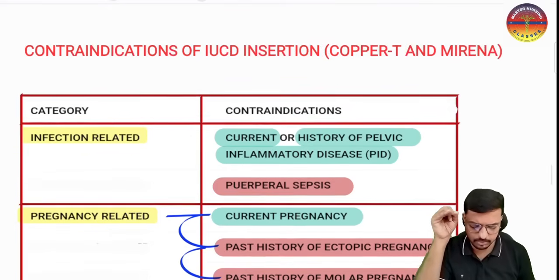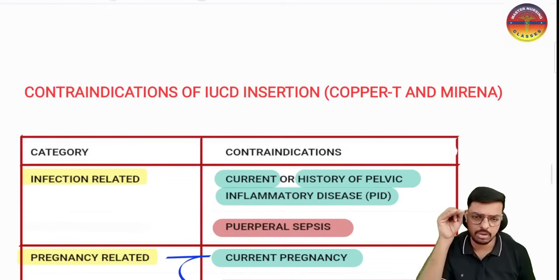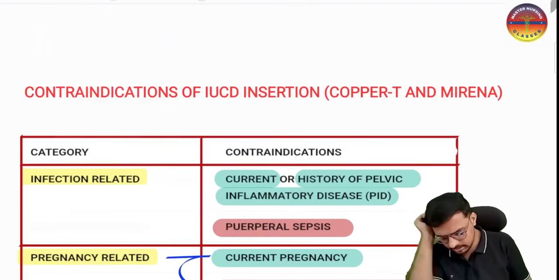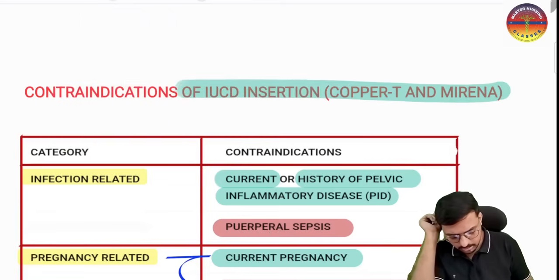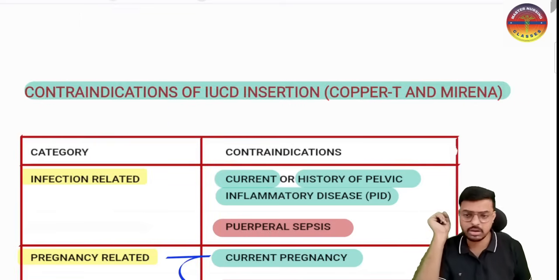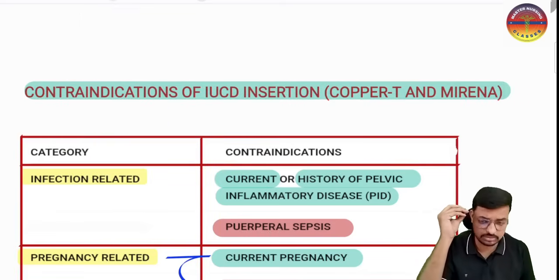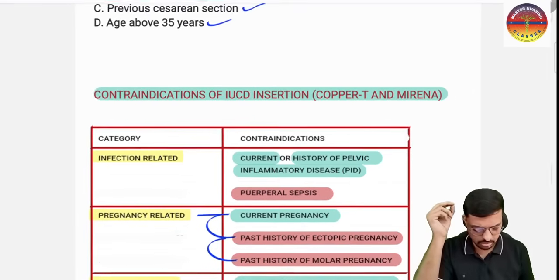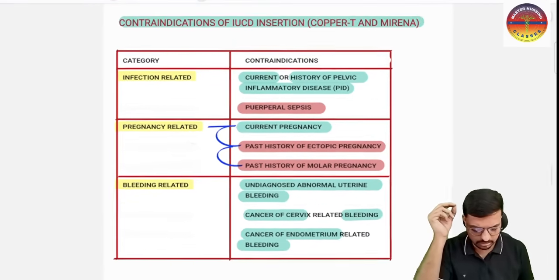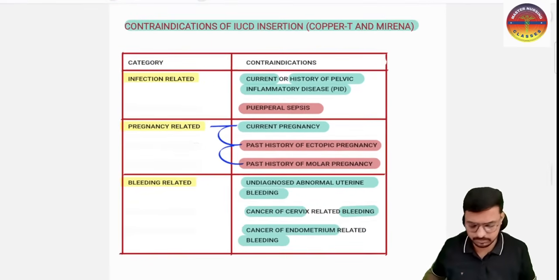These are the very important contraindications of both our copper T and Mirena. These are applicable to both Mirena and copper T. So that's the contraindications of the IUCD. This is a very important table you have to understand here. If you want, you can take a screenshot from here.